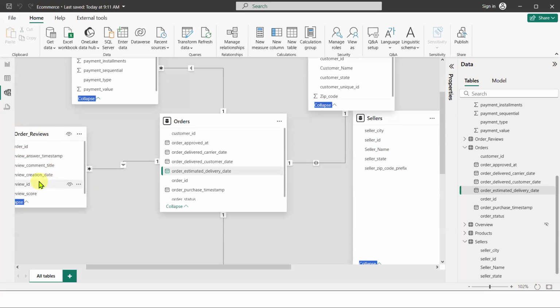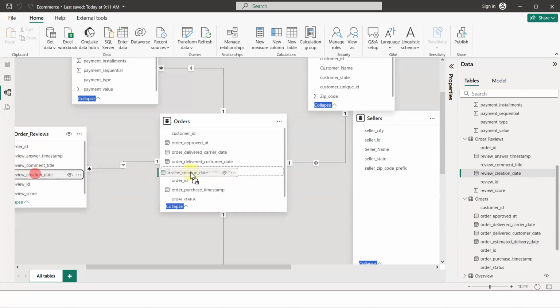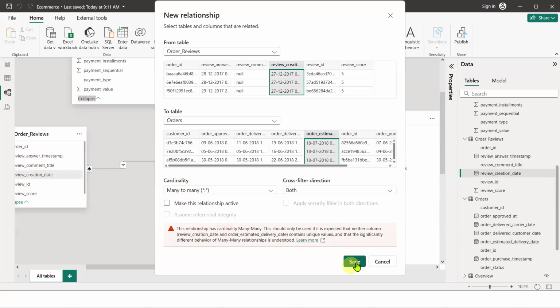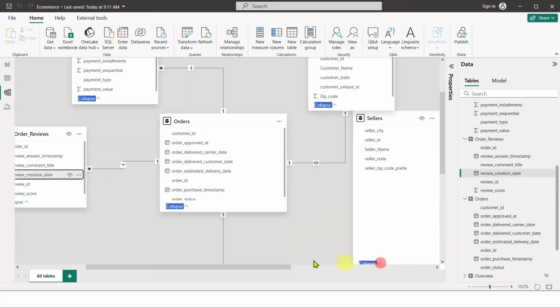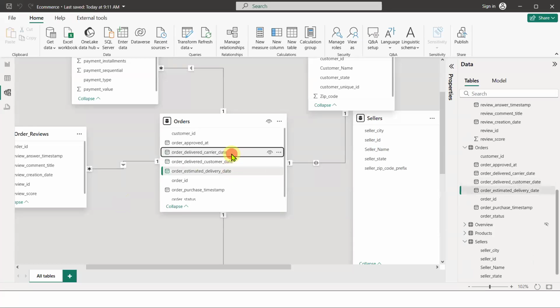Okay, if I want to, I can connect this date table to this date column, and it is going to give us the inactive relationship. It is not going to work in this case, because I need at least one date table to connect to. But many to many will happen. Sorry, inactive will happen in this situation. More than one relationship means it will be inactive. Other than one, every other relationship will be inactive, because of having multiple cases like this.